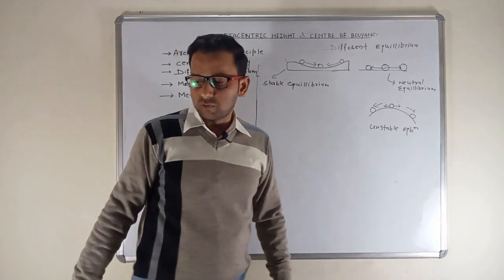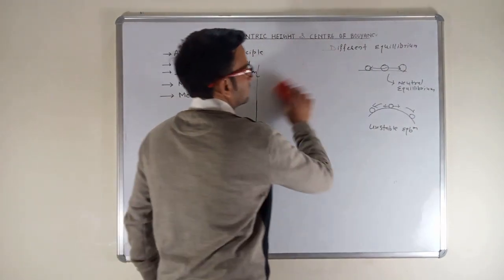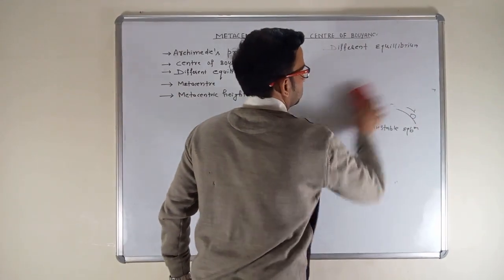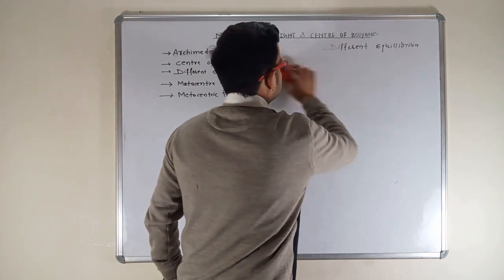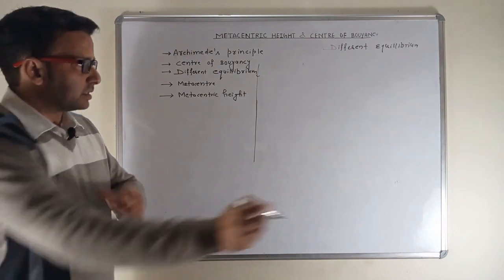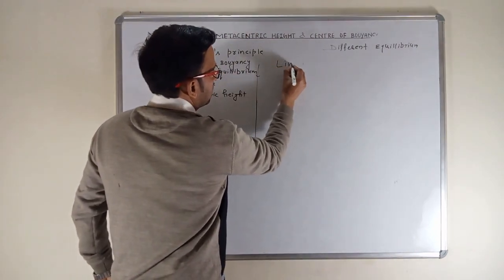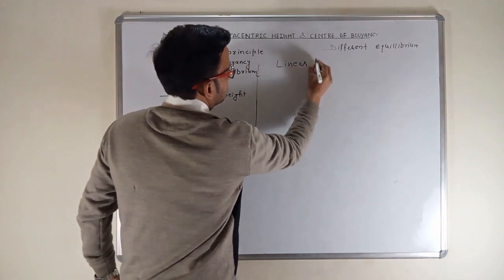So now I move further. Next topic is linear stability of floating body.